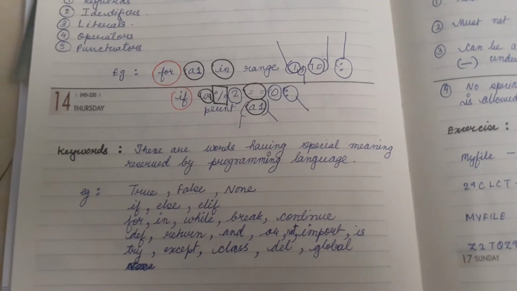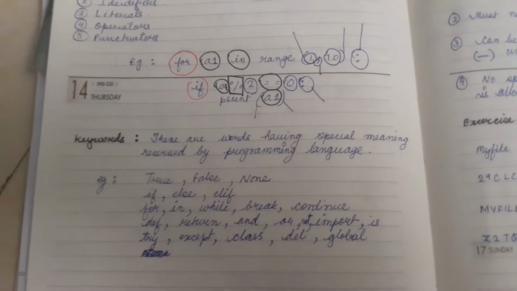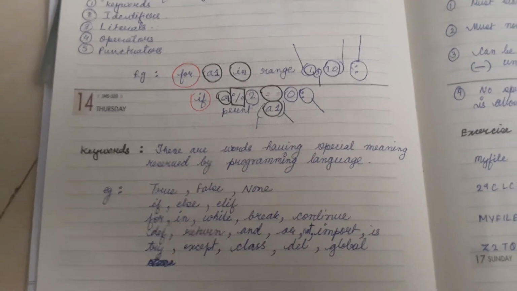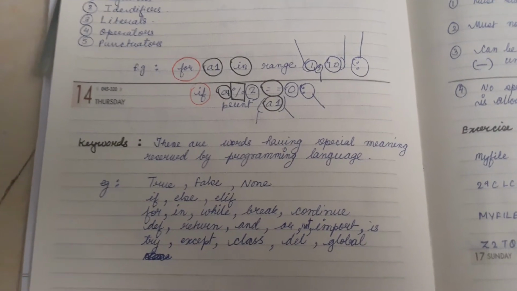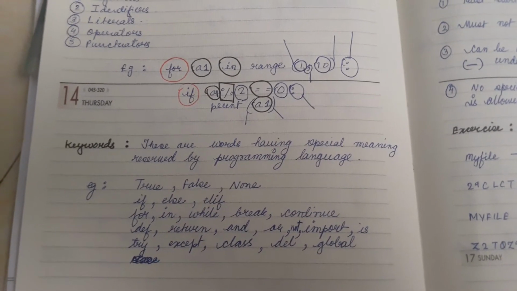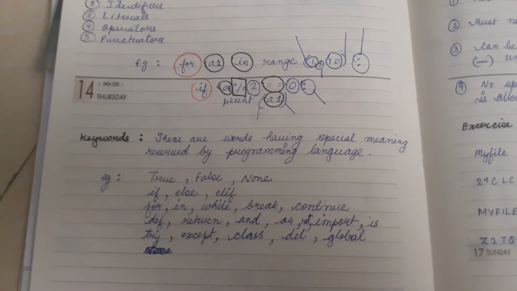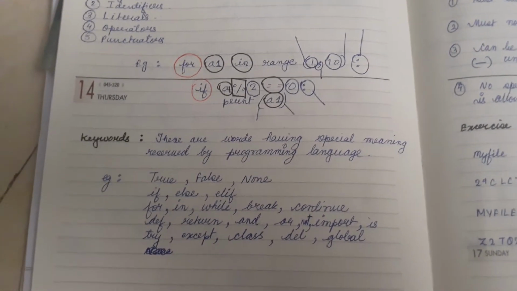Every programming language has certain keywords which have fixed meaning, whose meaning cannot be changed. Meaning cannot be changed means these words have specific work assigned to them, and the programmer cannot violate the working